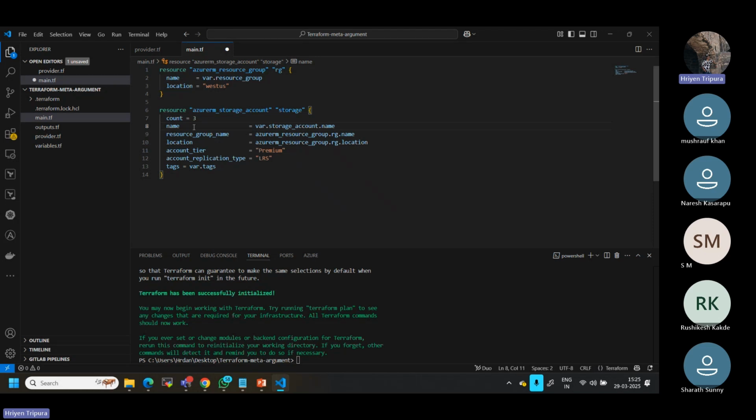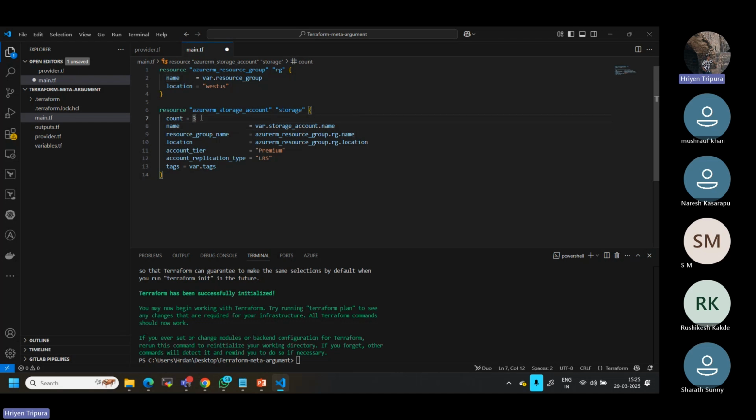I'm not just talking about a storage account. It could be any other resource. It cannot have the same name. It should always be a unique resource name, of course. So what can I use here? I can use count.index. What is count.index?